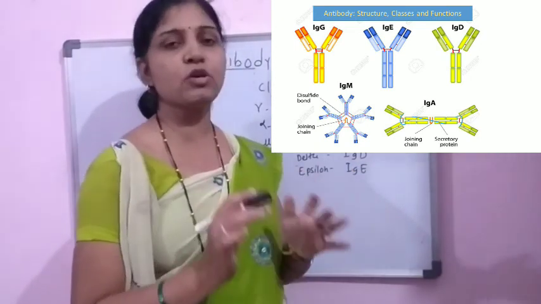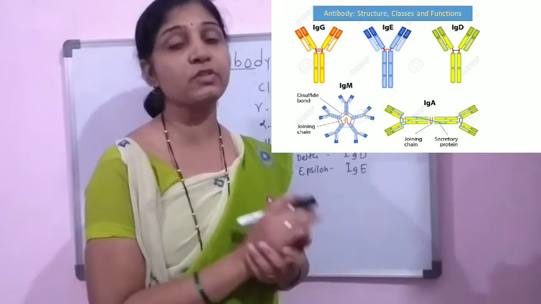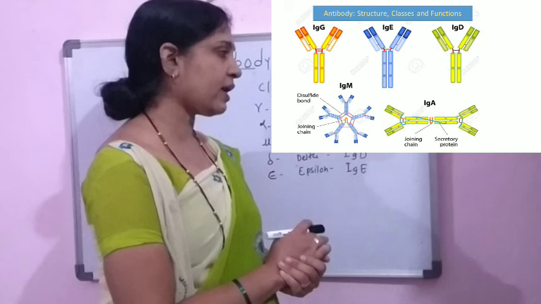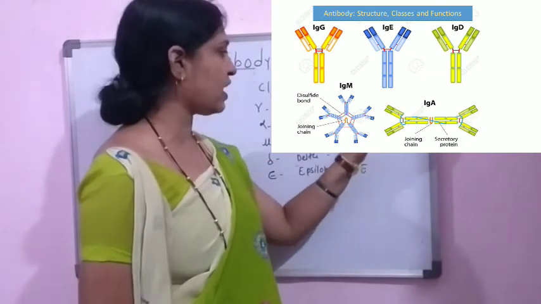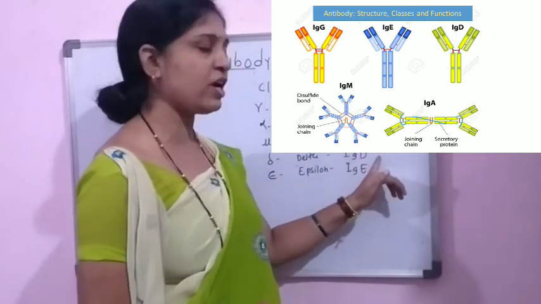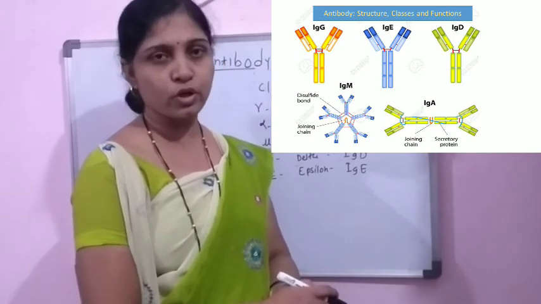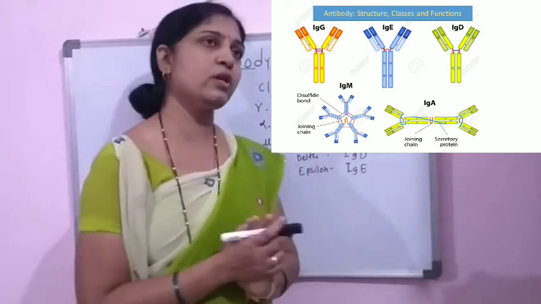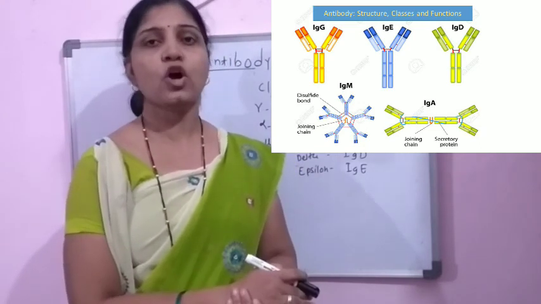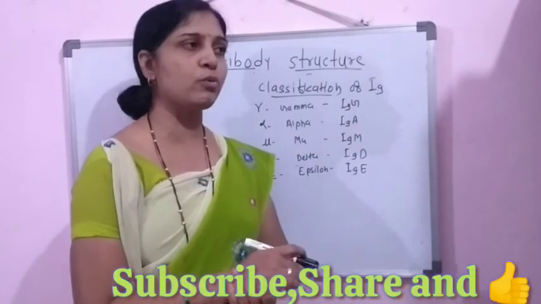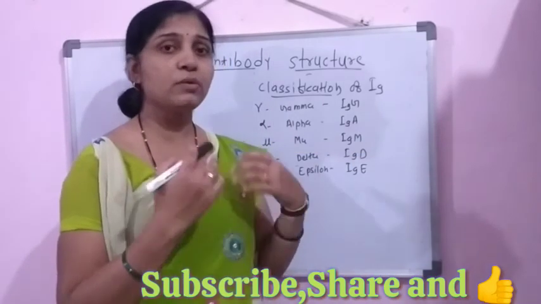Means on the basis of the type of heavy chain present within the immunoglobulin molecules, these molecules are categorized into 5 different classes, that is IgG, IgA, IgM, IgD and IgE. These are the 5 major classes of immunoglobulin molecule. So that is the whole information about some structural characteristics of the immunoglobulin molecules. The biological function of each class of immunoglobulin molecules we will discuss in my next videos.